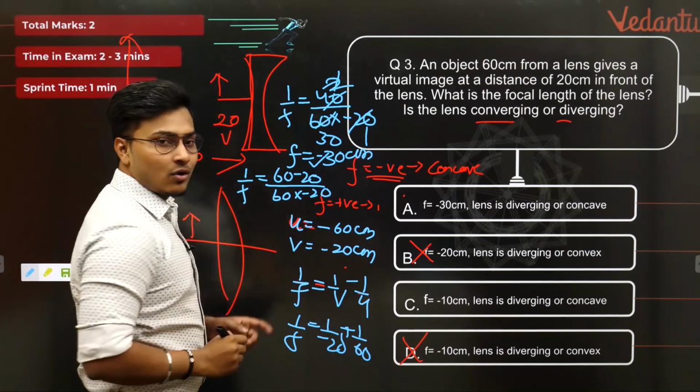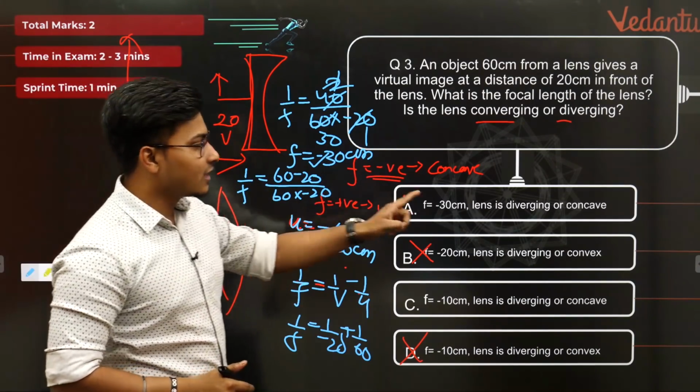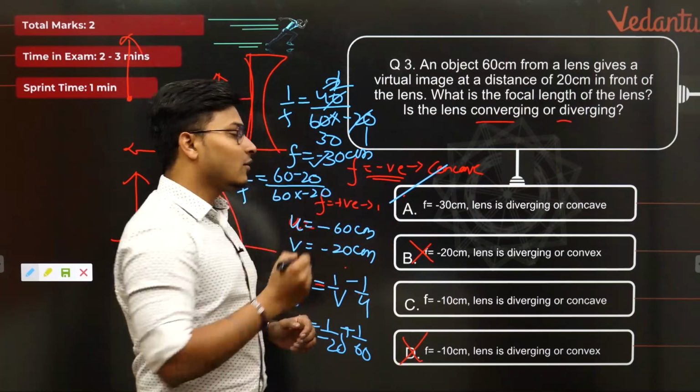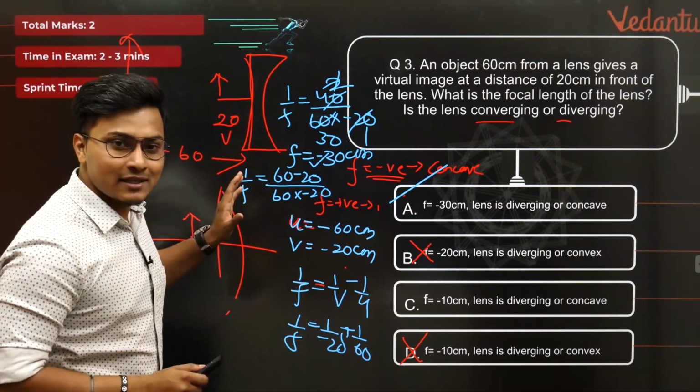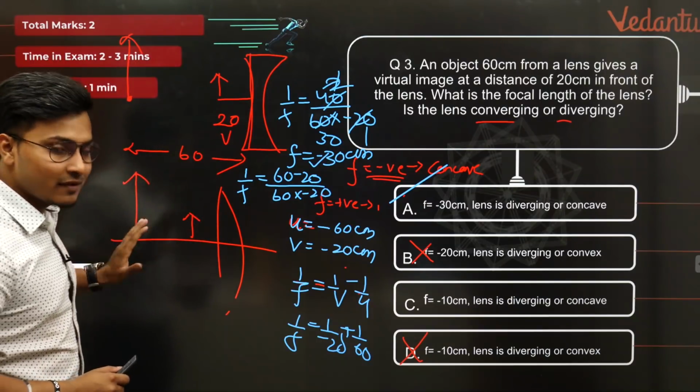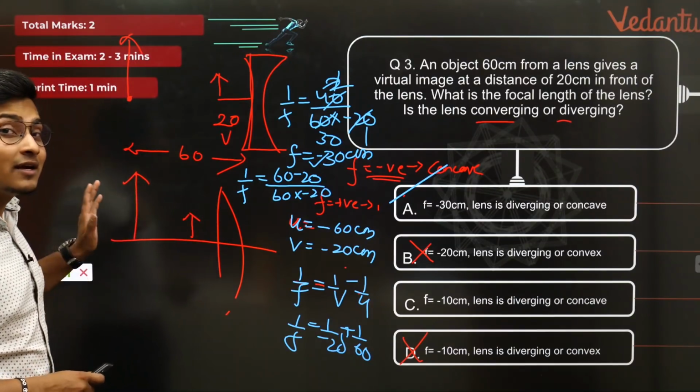तो नेगेटिव वैल्यू मिल गया है. कॉन्केव लेंस के लिए फोकल लेंथ नेगेटिव होना चाहिए, नेगेटिव मिल चुका है, and the value is obviously 30 centimeter. A very, very simple question again. So this is one of the knowledge which I wanted to share with every one of you. One small concept, I'll repeat it quickly again.